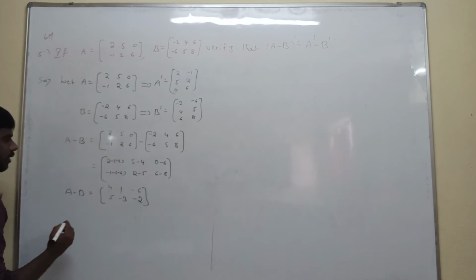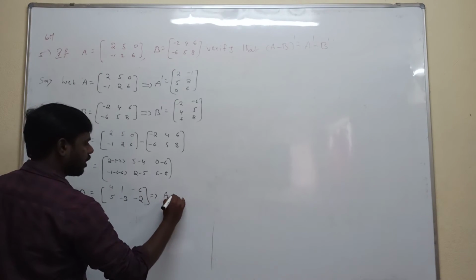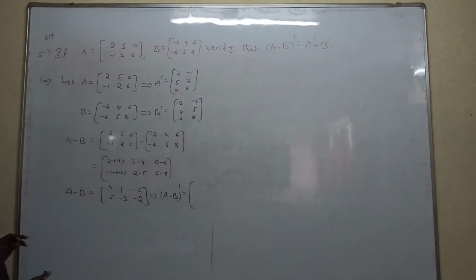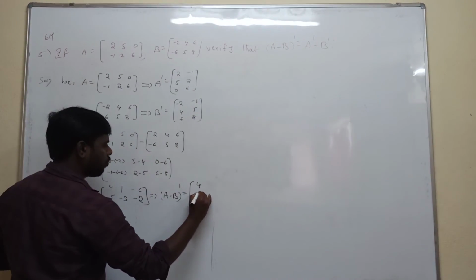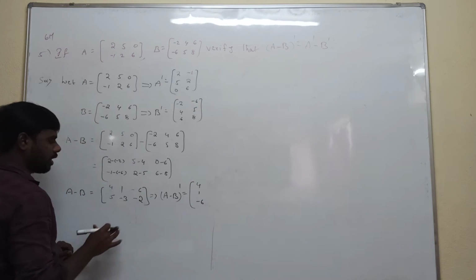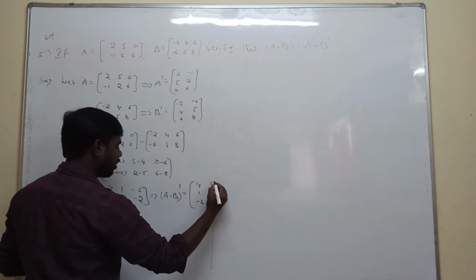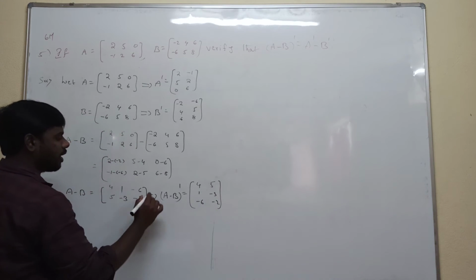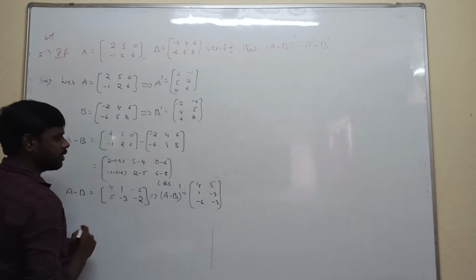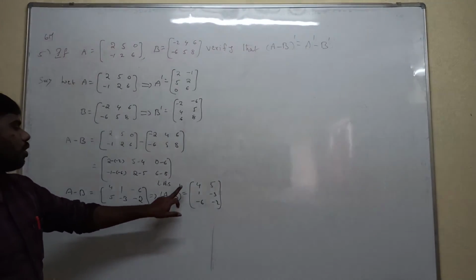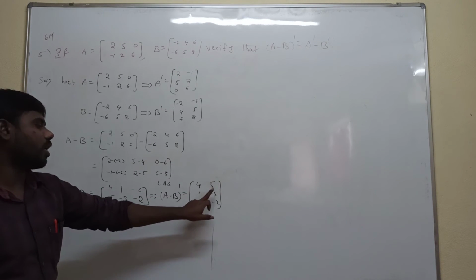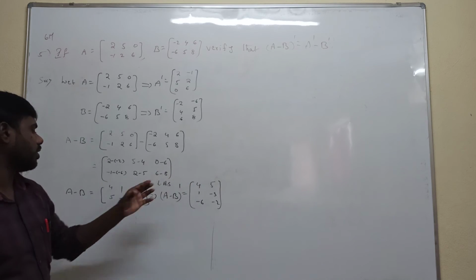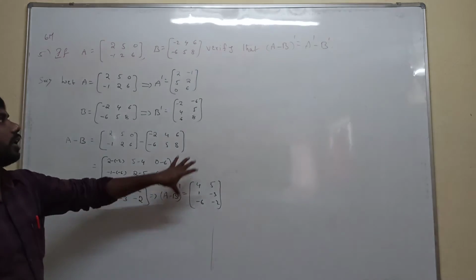After that, calculate A minus B whole transpose. The first row becomes the first column: 4, 1, minus 6. The second row becomes the second column: 5, minus 3, minus 2. This is the LHS. LHS is A minus B whole transpose, which is 4, 5, 1, minus 3, minus 6, minus 2, obtained by interchanging the first row with the first column and the second row with the second column. This is the left hand side.